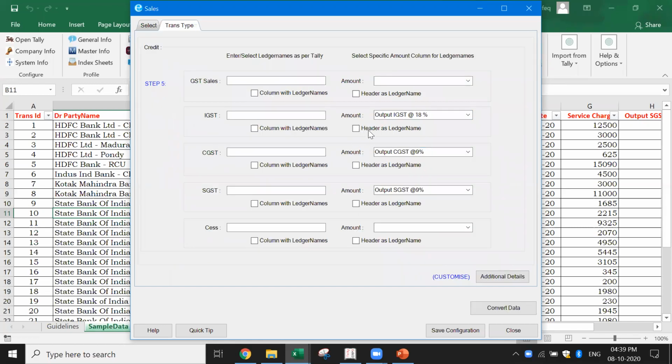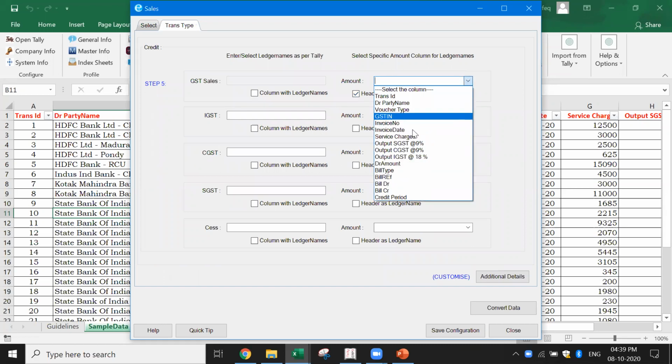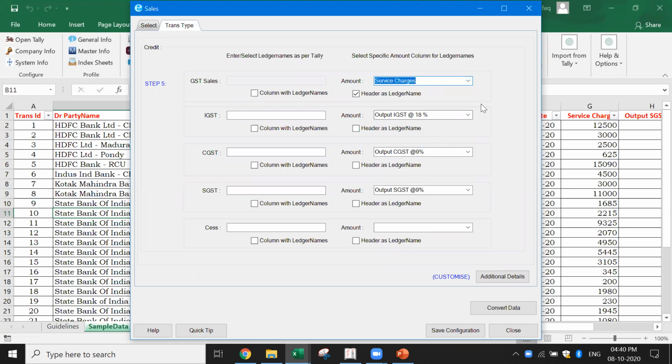Now I go to the next one. Here, what is it that I wanted? Here I wanted the header as the ledger name. What do I want here? Service charges is to be debited. Which means the header name will be taken as the ledger name, and below that, the amount will be taken as the amount.